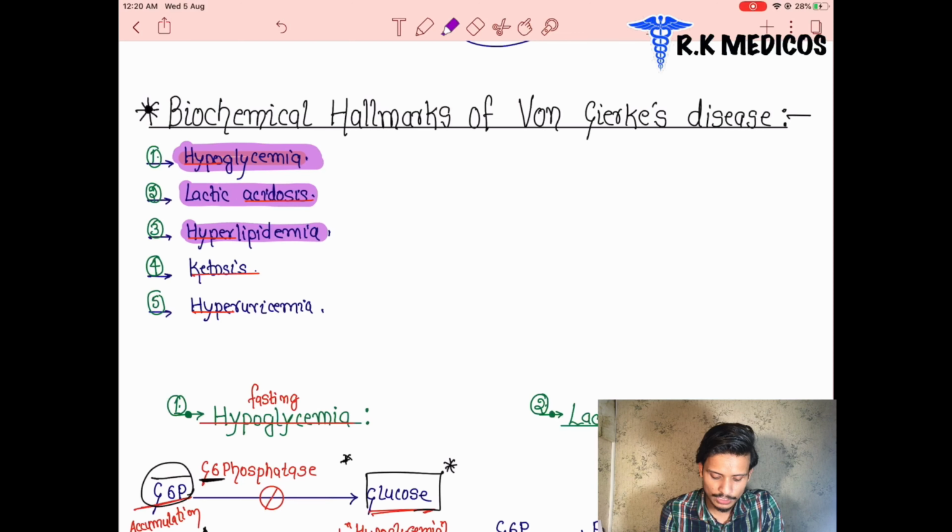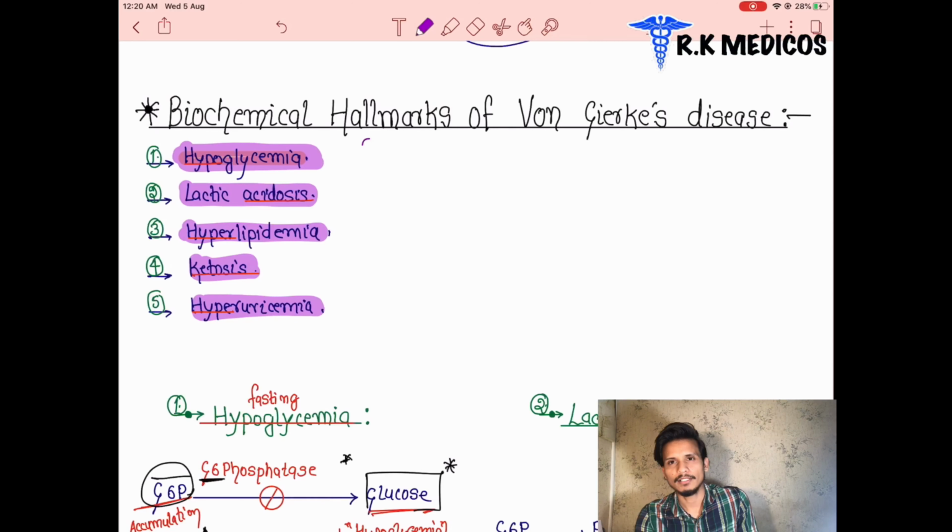Next, hyperuricemia. So these are the 5 main characteristic features of the Von Gierke disease type 1 patient. If the patient suffers from type 1 glycogen storage disorder, these features we can see in the biochemical markers of that patient. Why is it happening? We are going to see it further down.